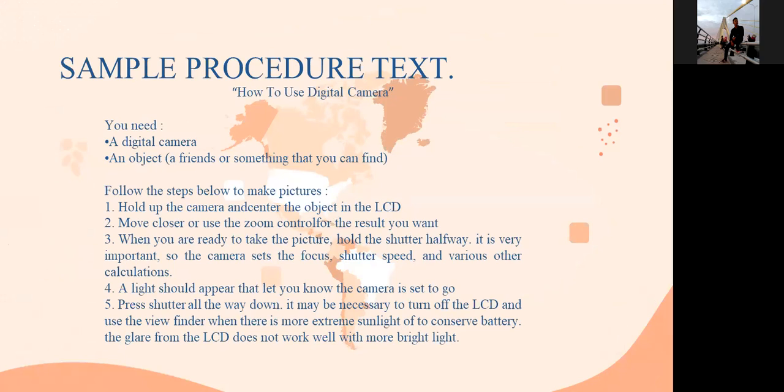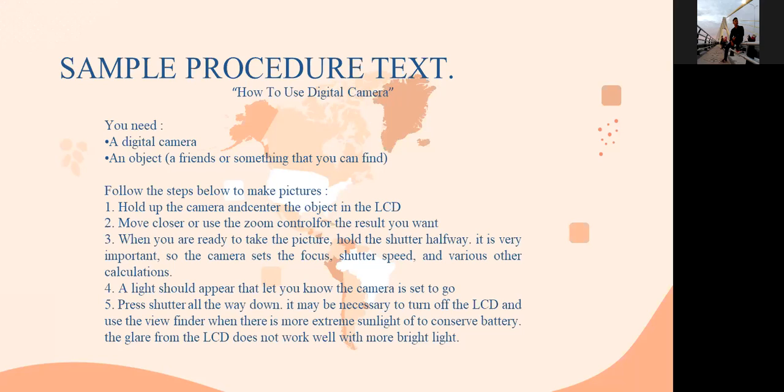Sample procedure text. How to use a digital camera. You need a digital camera and an object. Follow the steps below to make pictures. 1. Hold up the camera and center the object in the LCD. 2. Move closer, or use the zoom control for the result you want.